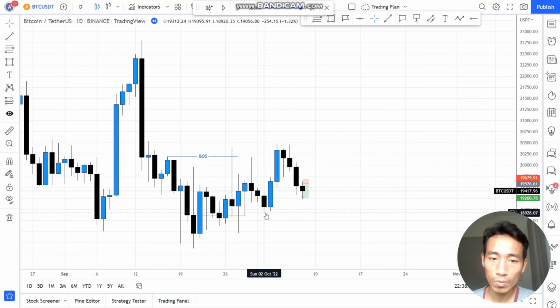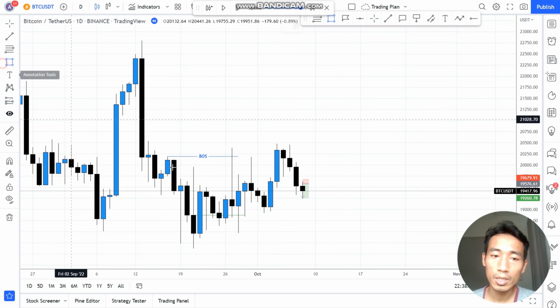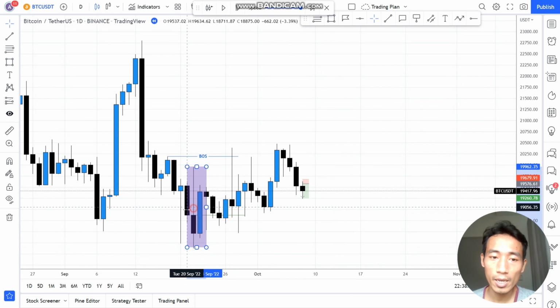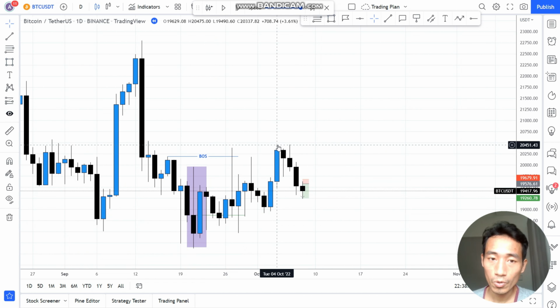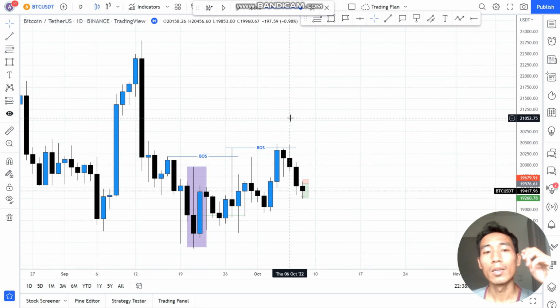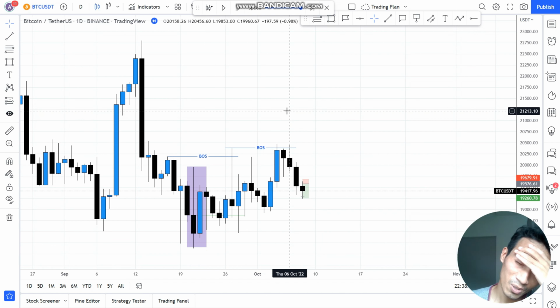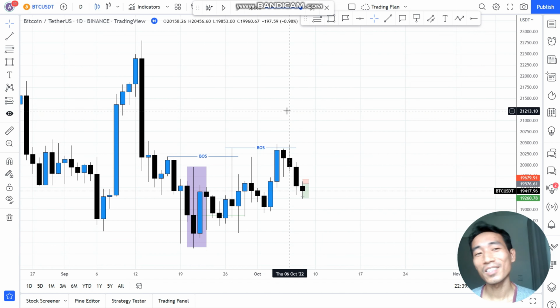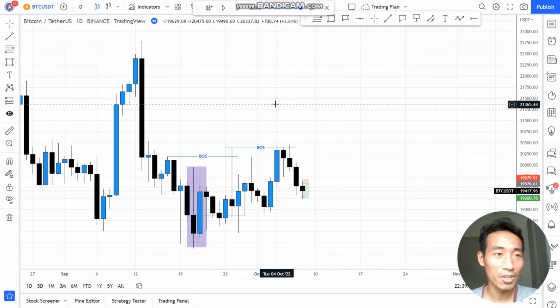So what happened at this level? I still consider it to be within this candle, like I just said, and eventually price pushes higher right here. So that's another BOS right here. You can see my analysis is quite sloppy. Sometimes I just continue.